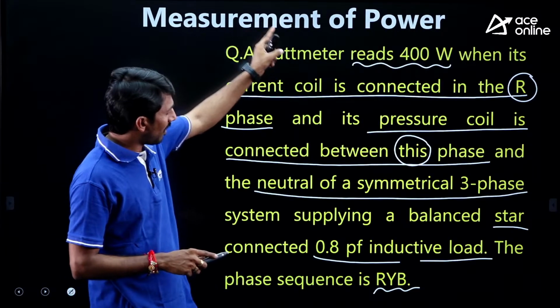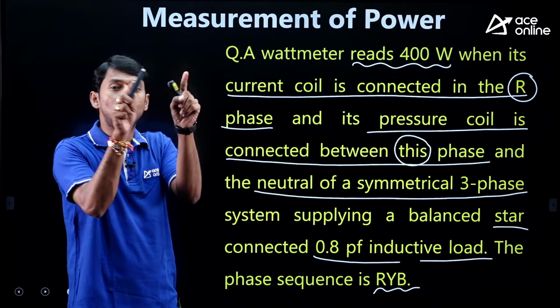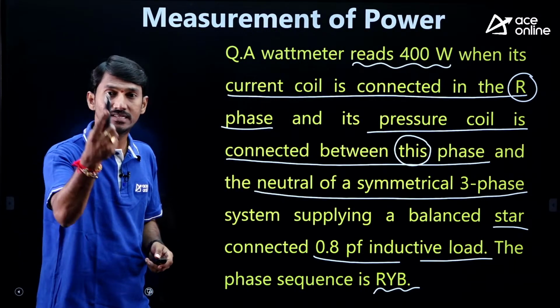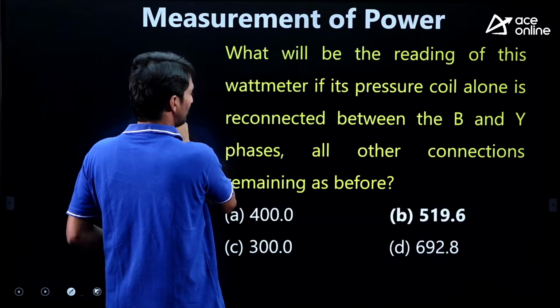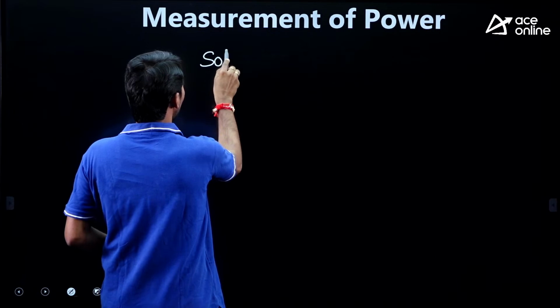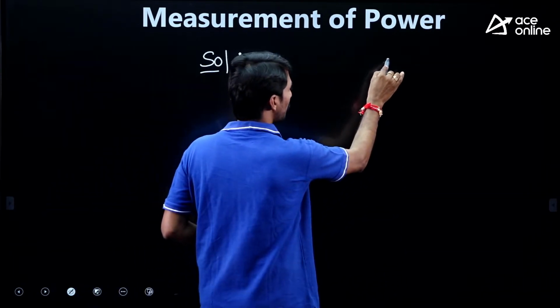But as of now, whatever data we have seen, I am going to draw the circuit diagram for that. It is a star connected load, so let me take the star connected load first.